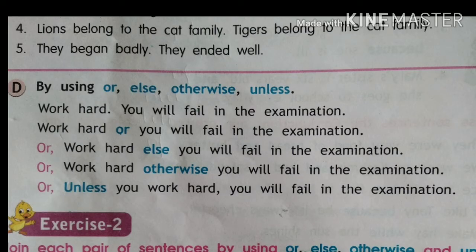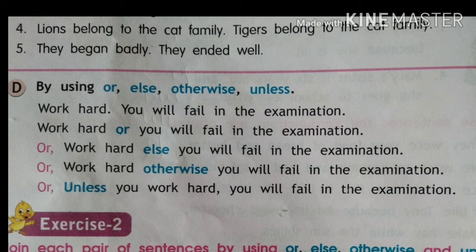Now by using or, else, otherwise and unless, these are also conjunctions and how we can use them. So for example, the first one, work hard, you will fail in the examination. These are two sentences which we have to join with or. So how do we join it with or? Work hard or you will fail in the examination. Now the same sentence, if we need to join it with else, it would be work hard else you will fail in the examination. So they are the same way. You can join it with or also, else also.